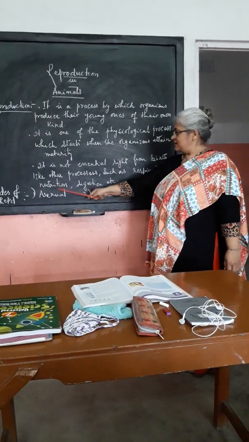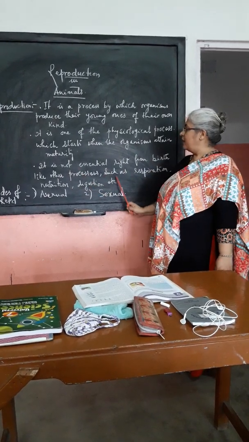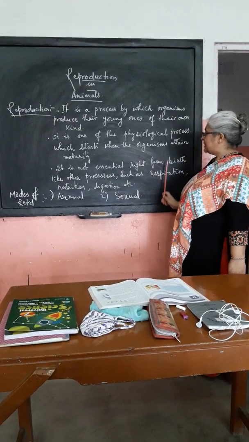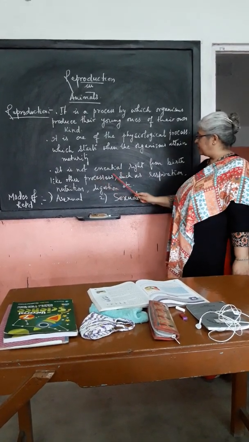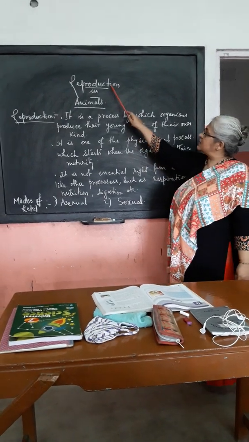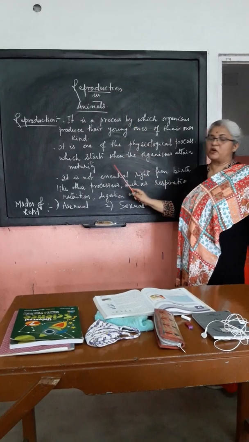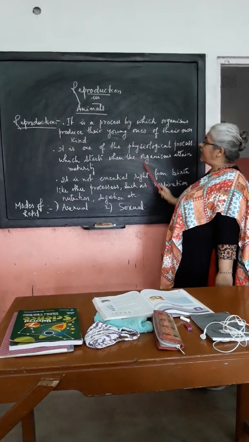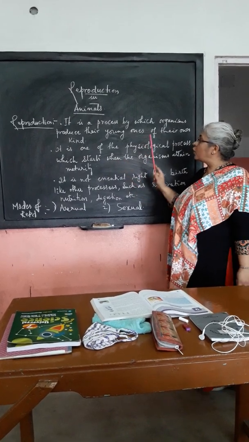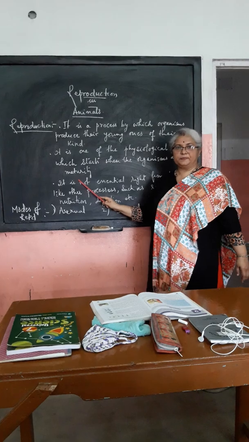These processes also are physiological processes, but they start right from the birth of the child. But reproduction is not an essential process which starts right from the birth. It starts only when the organisms attain maturity.